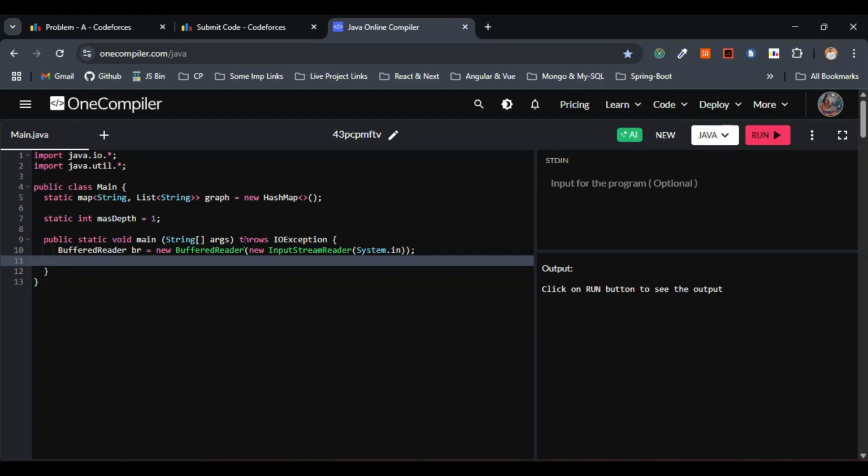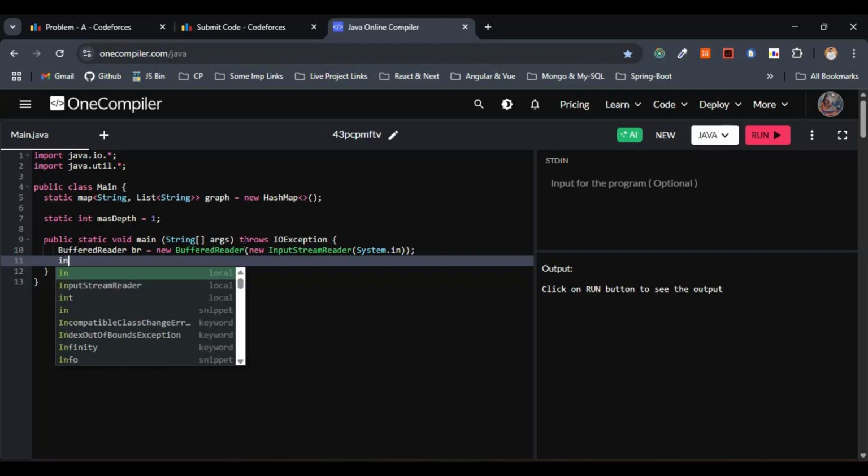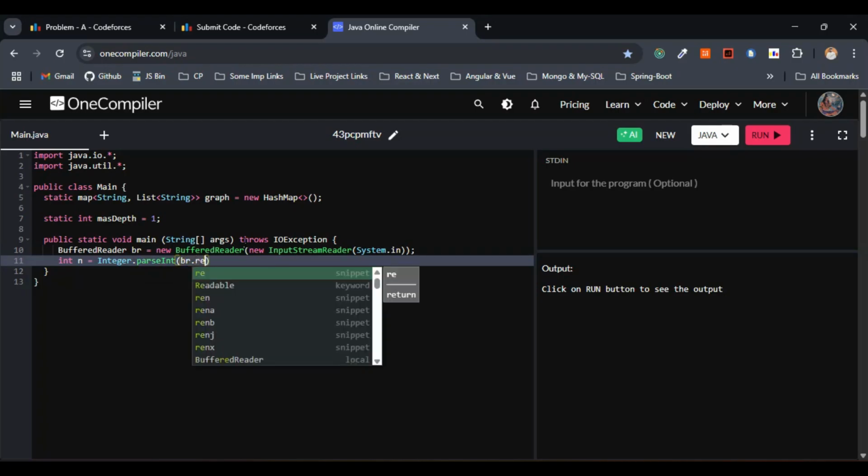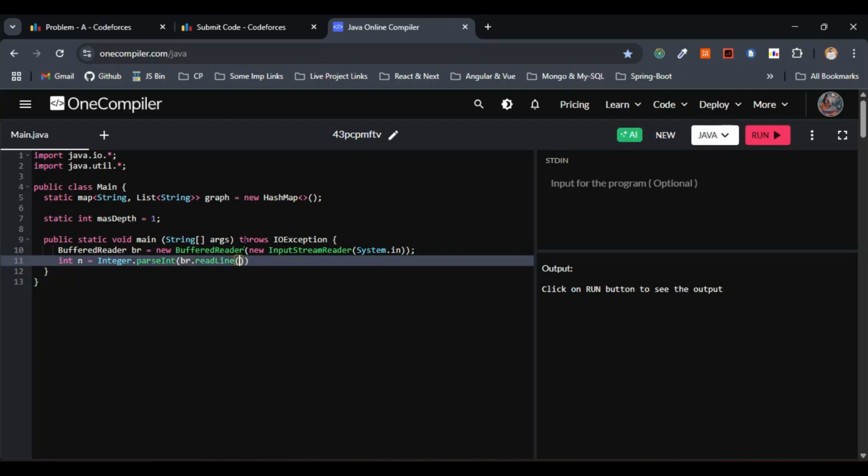After this, making use of the BufferedReader, the variable name br here, we have to read the number of reposts. The number of reposts has to be in the form of an integer, so let me assign n to Integer.parseInt of br.readLine().